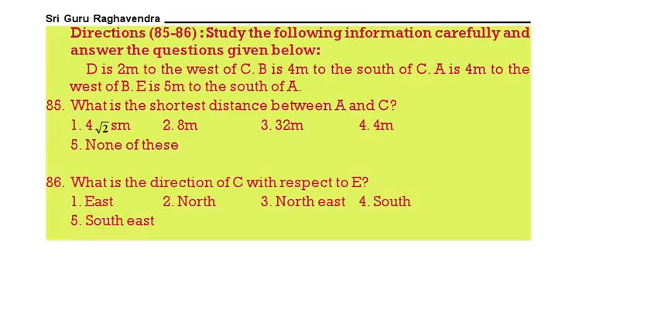Next, 85. Directions. D is 2 meters to the west of C, B is 4 meters to the south of C, A is 4 meters to the west of B, E is 5 meters to the south of A.